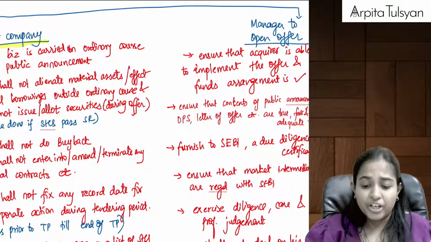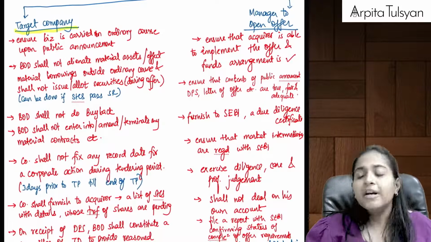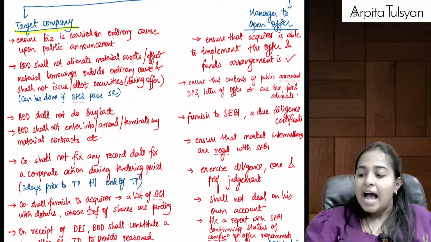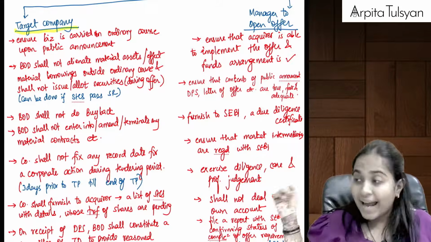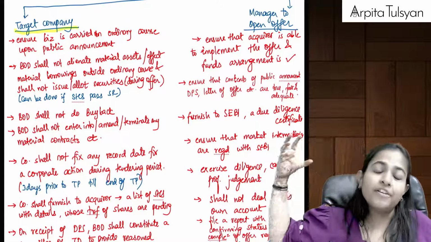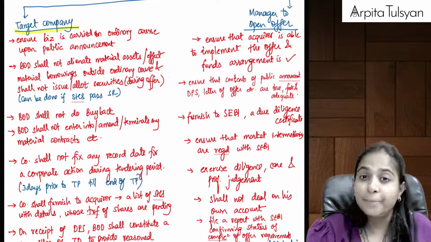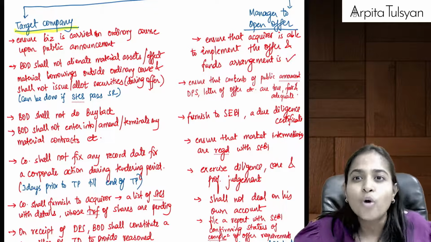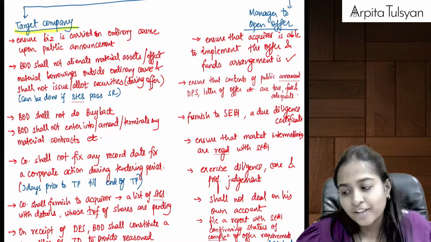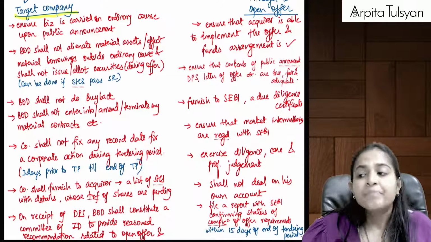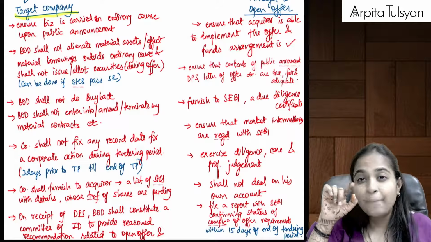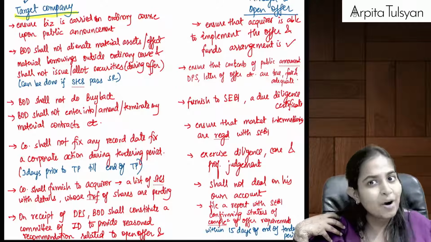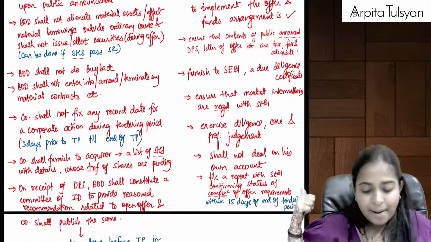Whoever is managing this open offer, first he will have to ensure that the acquirer will be able to implement the offer and the funds arrangement is done. Please don't do a fraud with the open offer. Next, he will also make sure that the DPS, public announcement and offer letter are true, fair and adequate. That was my obligation also, and that is the obligation of my manager also.